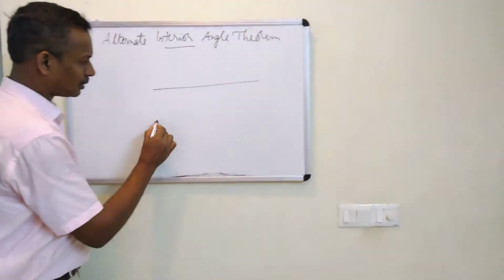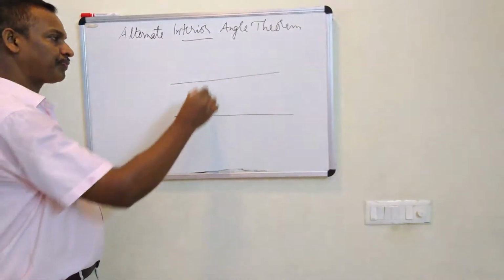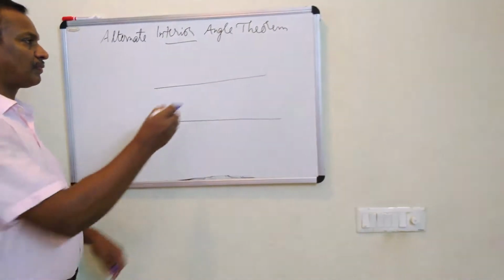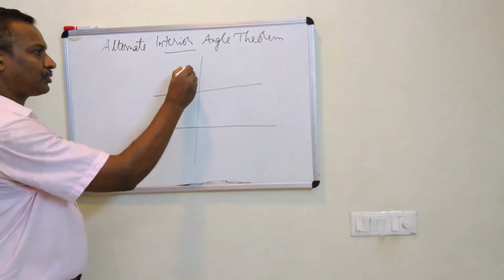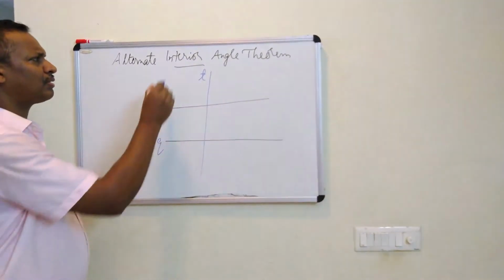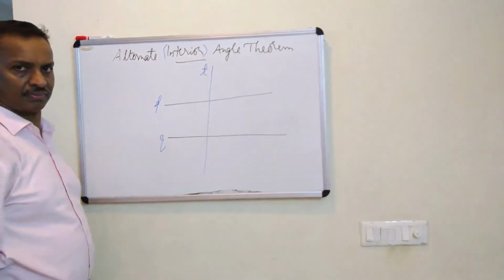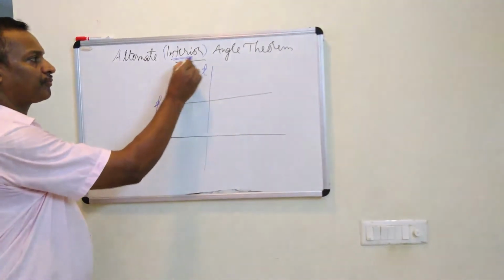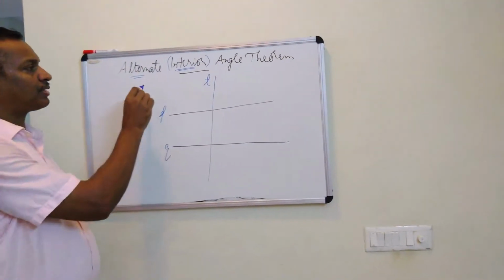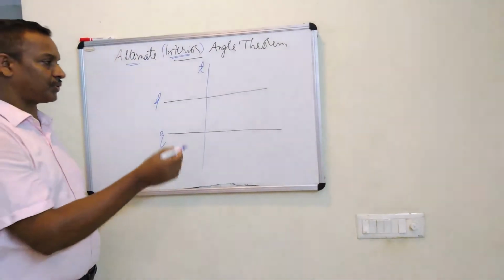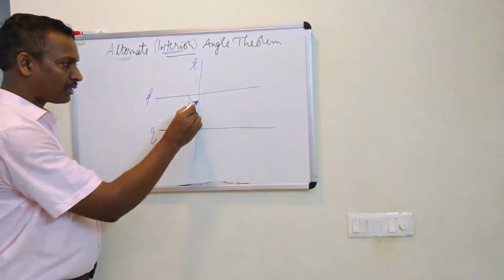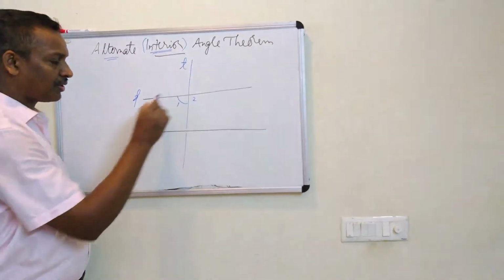First let's move to two lines which are parallel. They are intersected by a transversal. This is a transversal T. This is P. This is Q. You can take this word interior. The angle should be interior and also alternate. Alternate means don't take the neighbor. Leaving one, you have to take the next one. Suppose this interior angle is taken. If you take the next one, they have a name.